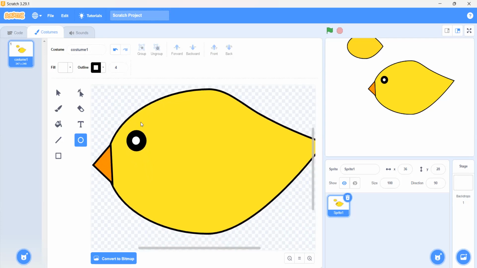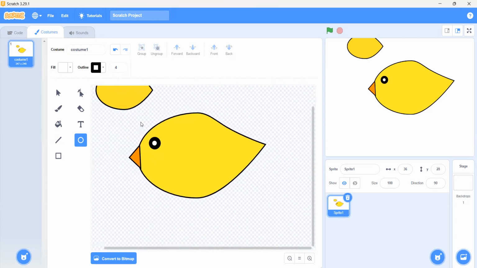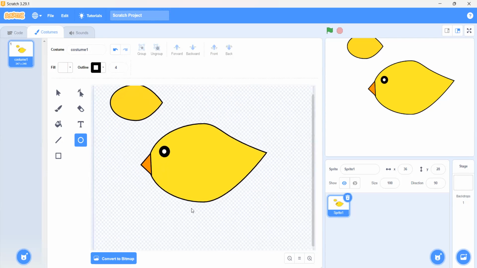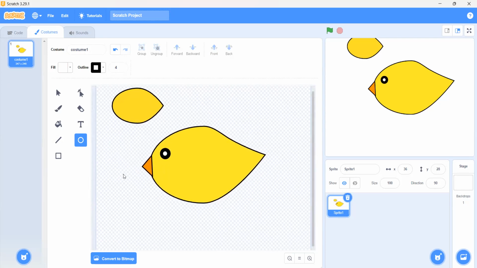Now, what should we draw? We have to draw his legs, I think. How can we draw his legs? Which tool should we use? The line tool. No, the paintbrush. Well done.